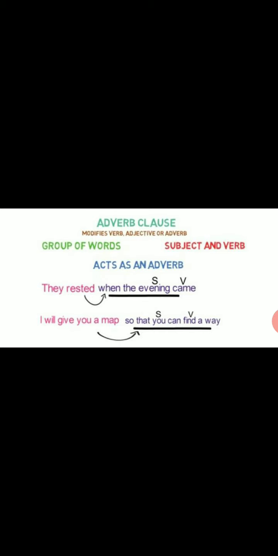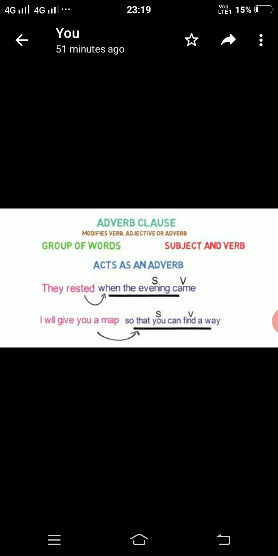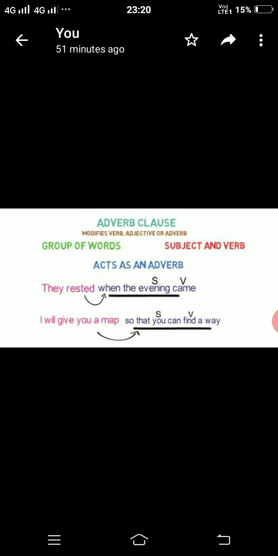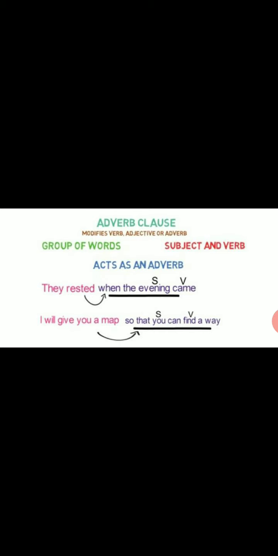Let's look into one more example, students. I will give you a map so that you can find a way. Here, so that you can find a way is a clause as it has a subject, which is you, and a verb, which is find, and it is describing the act of giving, isn't it? The verb, right? That is why this clause does the work of an adverb. Hence it is an adverbial clause.